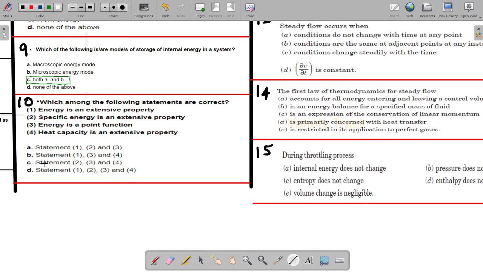I think the statement that is correct is this one. Statement 2 says specific energy is an extensive property. We know that specific energy is always an intensive property. Statement 3, energy is a point function. Heat capacity is an extensive property, this is also correct, but energy is an extensive property, this one is wrong. So our answer is statements 2, 3 and 4. So this is the correct answer.